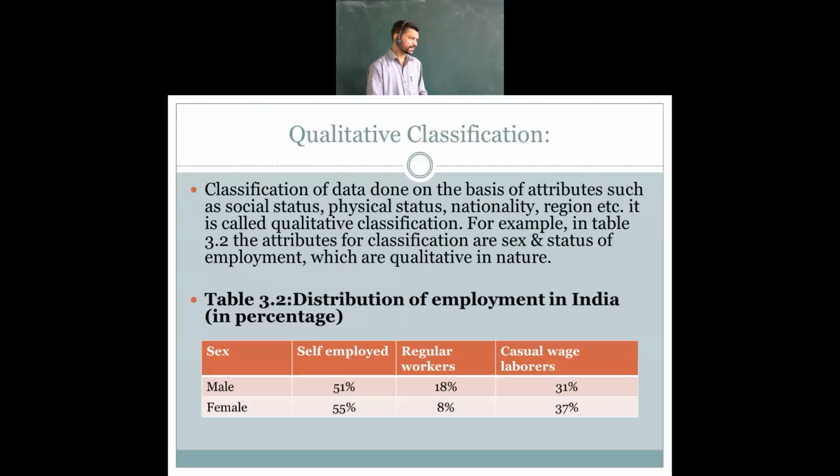So here, let's see the distribution of employment in India in percentage. We are going to see how the employees are distributed in India. On the basis of sex, males and females are there. In males, 51% are self-employed, and regular workers are 18%. And casual are 31%, and the remaining are others.